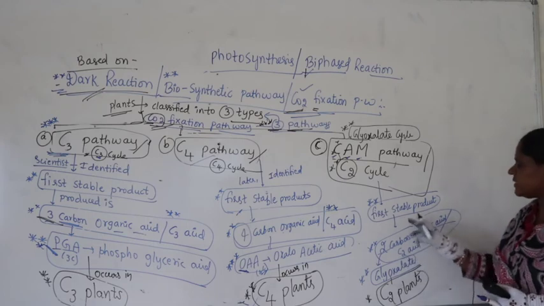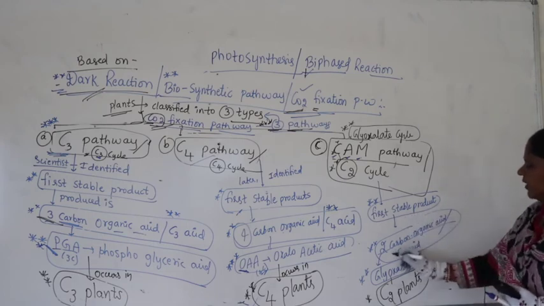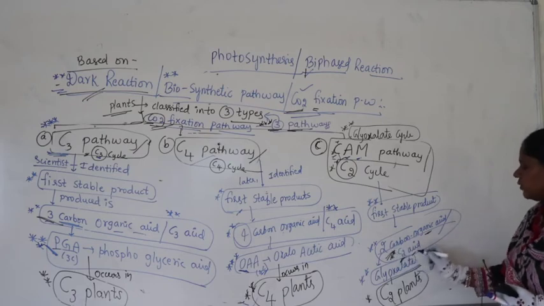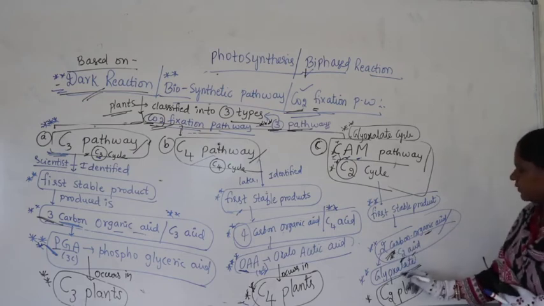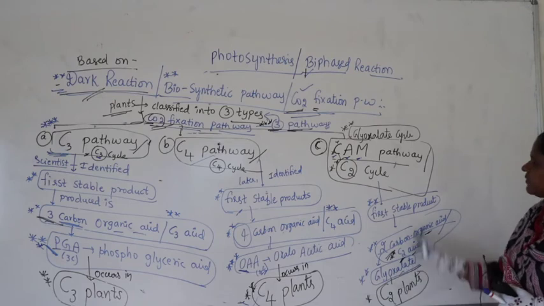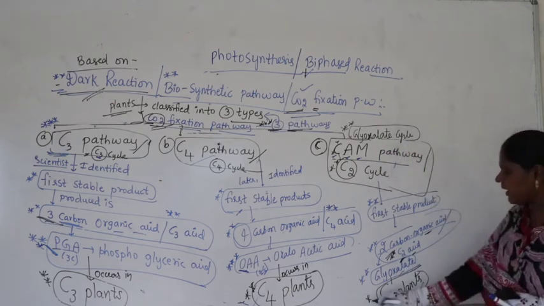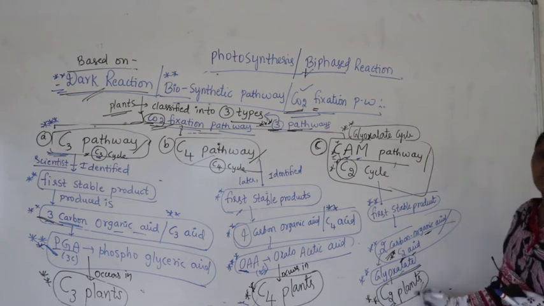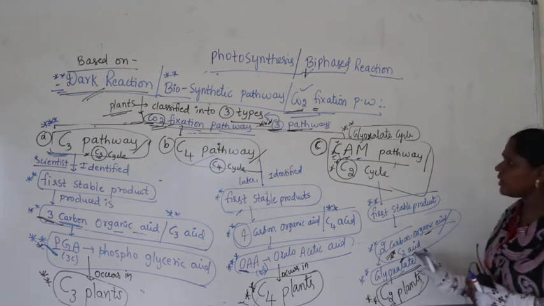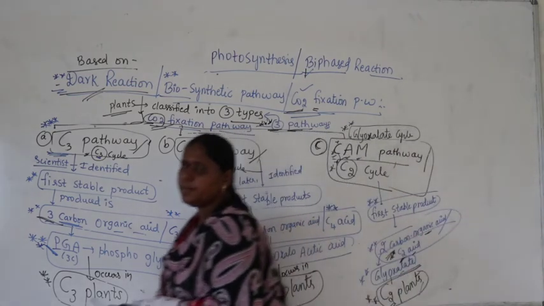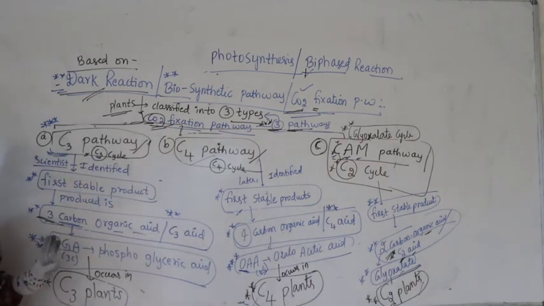In this, the first stable product they identified is a 2-carbon organic acid, which they call C2 acid, and the compound was identified as glyoxylate. That is why they call it the glyoxylate cycle or CAM pathway, and such plants they call C2 plants. Okay. So, altogether we have 3 pathways and we have 3 types of plants.